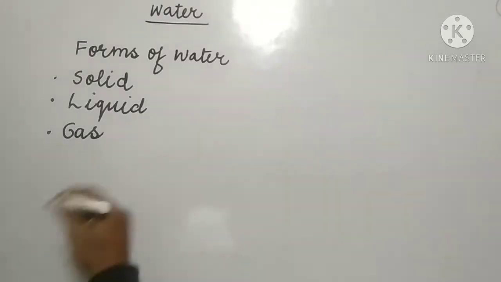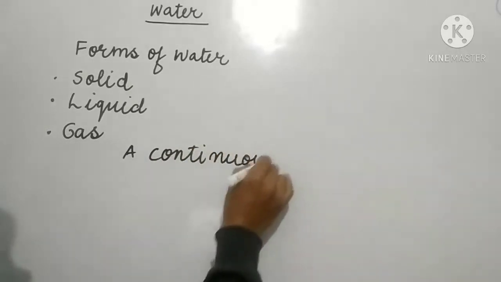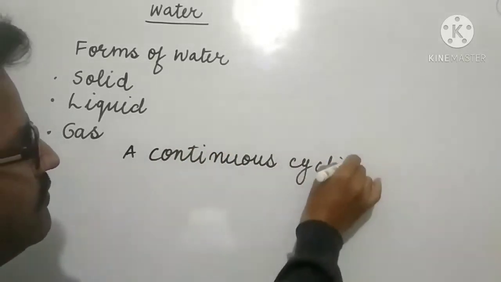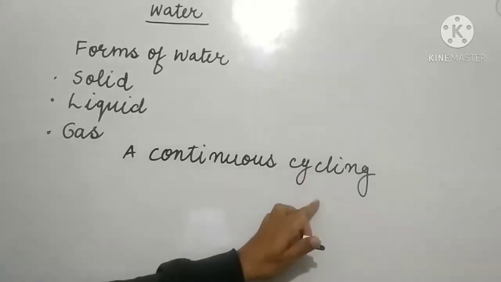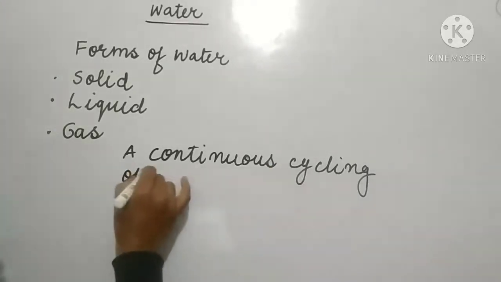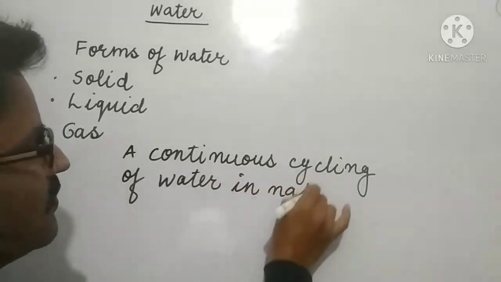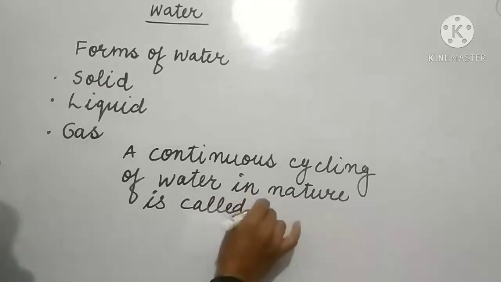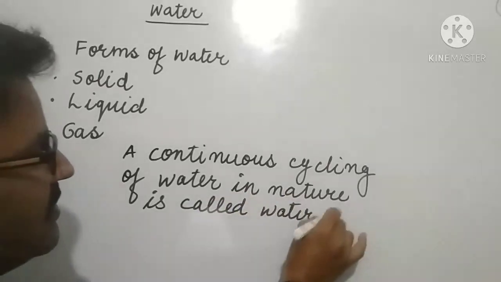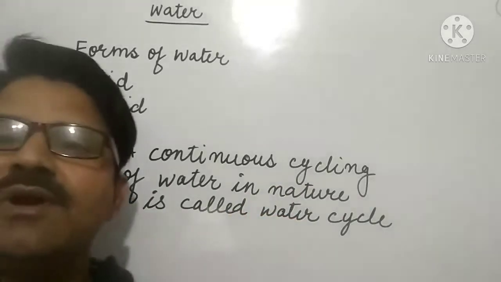A continuous cycling of water in nature is called the water cycle. The definition is clear.